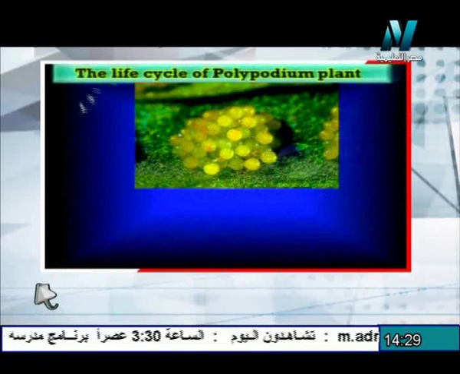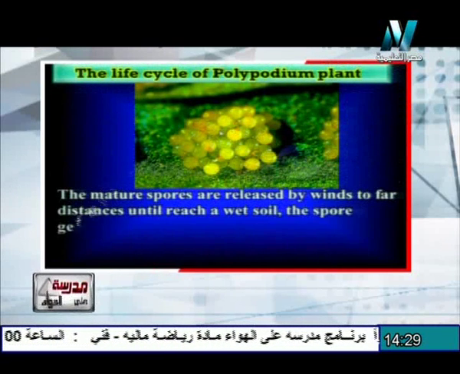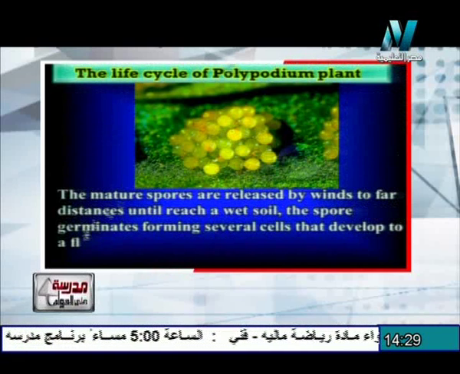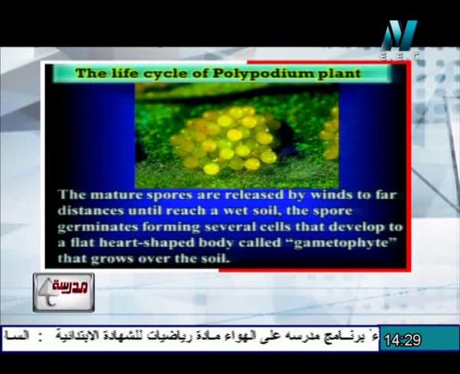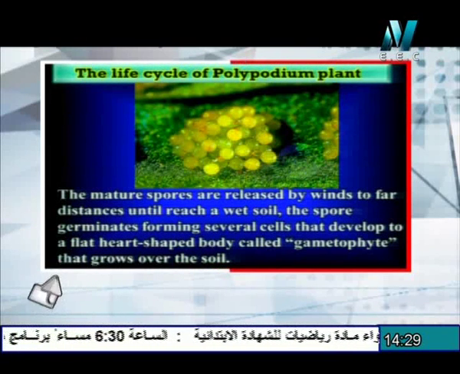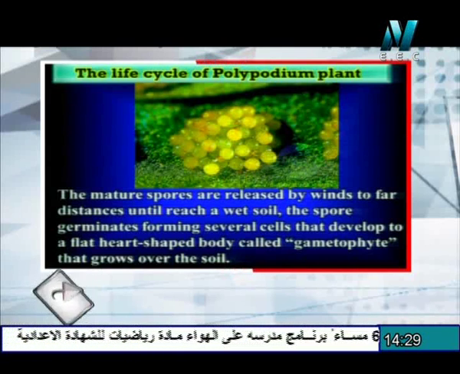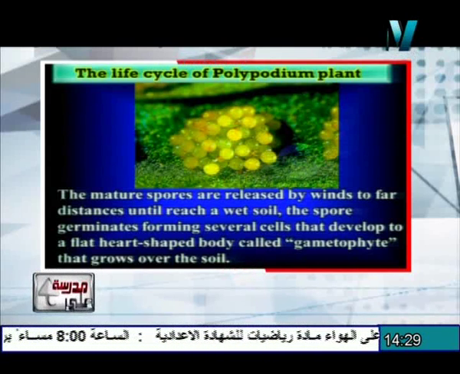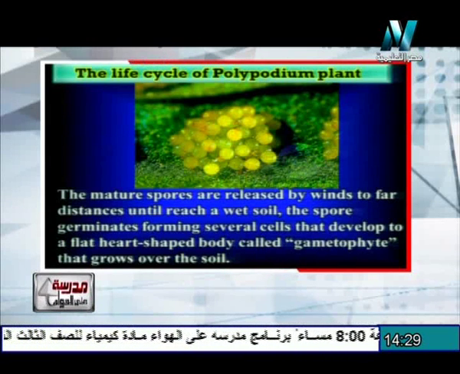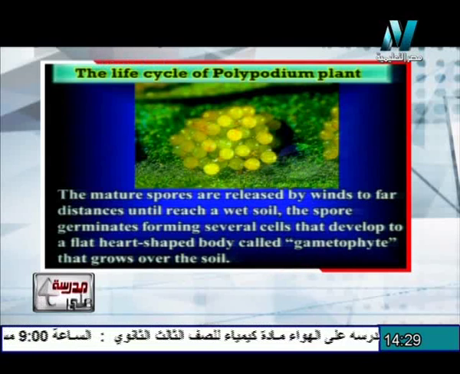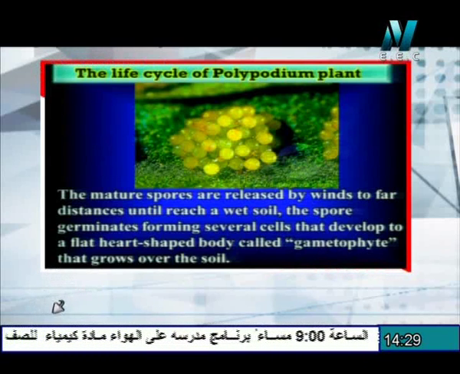That's called the spore. The spore, which is produced as a result of meiotic division, acts as a haploid cell containing a little amount of cytoplasm and the nucleus, and is also surrounded by a thick coat to protect it against unfavorable conditions. The mature spore is released by wind over a very far distance until it reaches the wet soil. The spore germinates, forming several cells that develop into a green, flat, heart-shaped structure called the gametophyte.